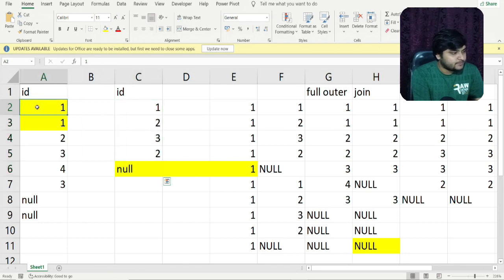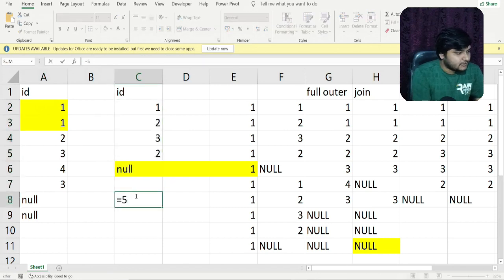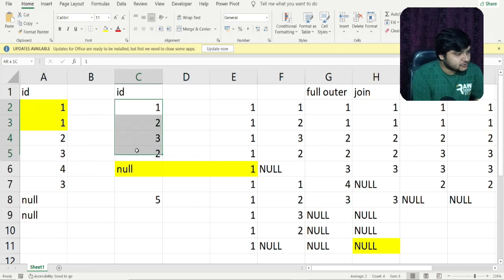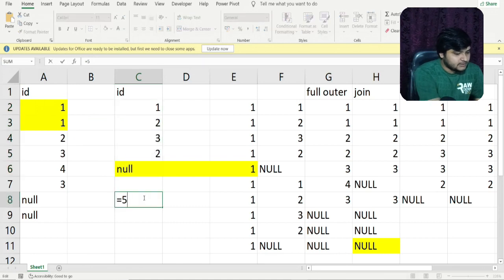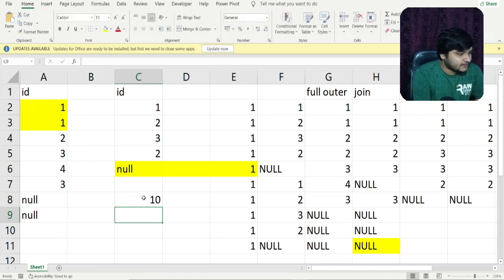And the same for this other one, it will match with each of the row values present here. So the number of output rows will be 5 plus 5 is equal to 10.